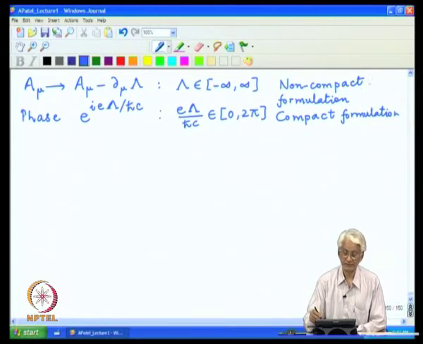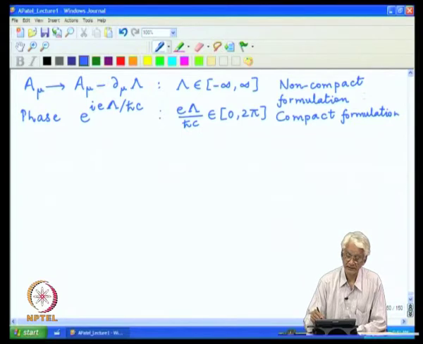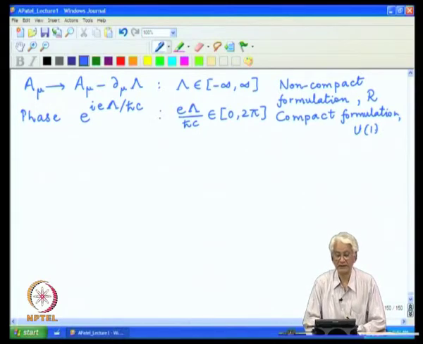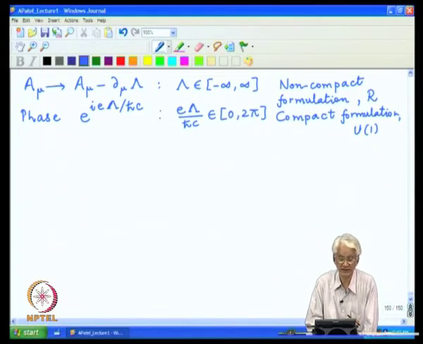In particular, the space of variables here is say the real numbers R, and in this particular case the symmetry group is U(1). And this difference between the real line and a circle makes a topological feature appear in the theory.